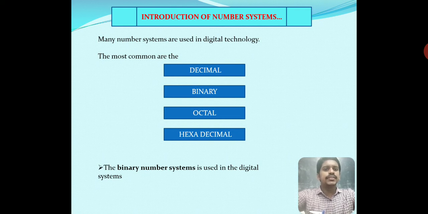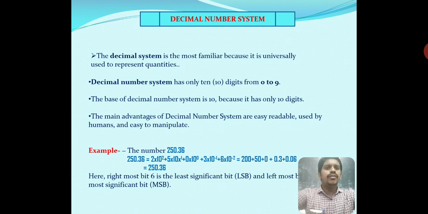The binary number system is used in digital systems only. You know about the decimal number system; it is used daily in our life, while binary number systems are used only in digital devices like our computer. Now I will discuss the first number system, the decimal number system. It is the most familiar because it is universally used to represent quantities.